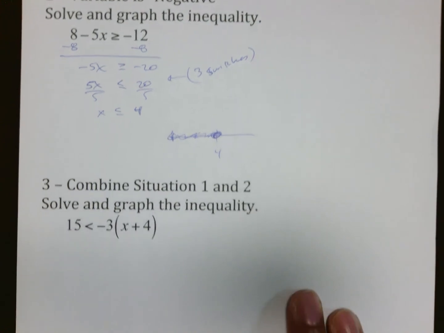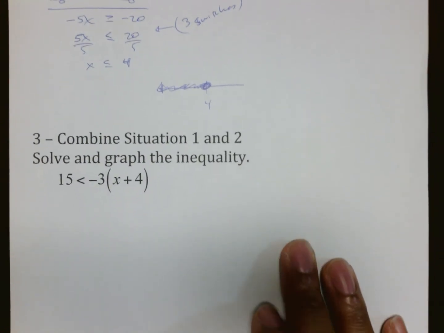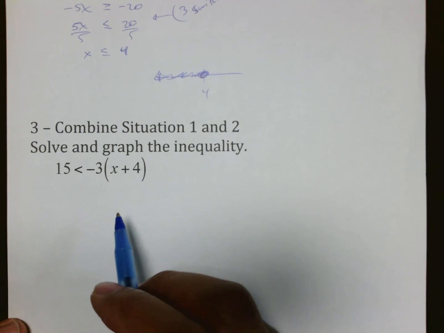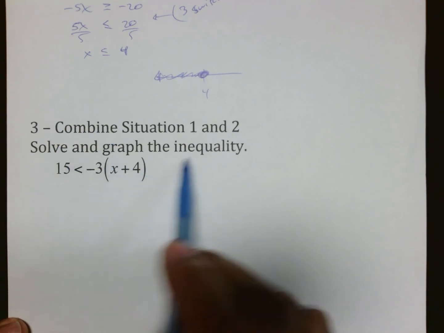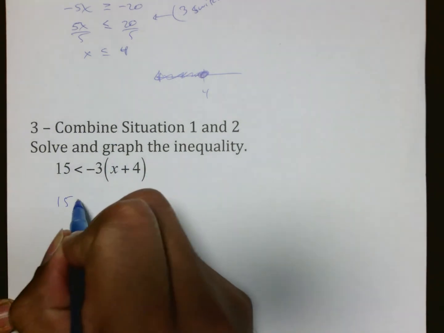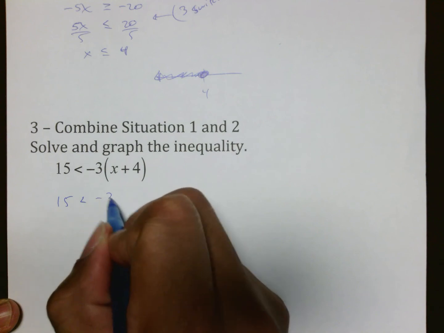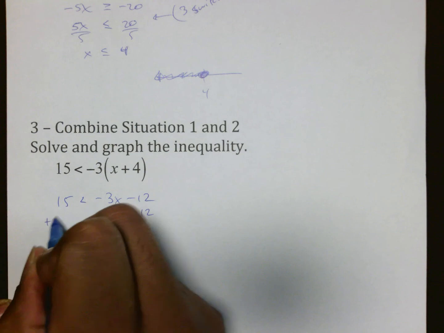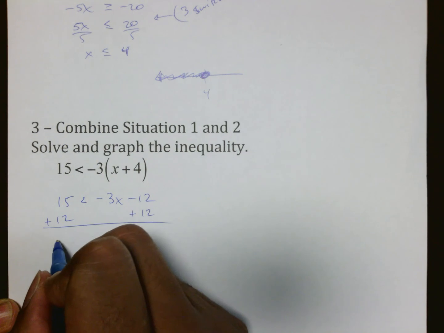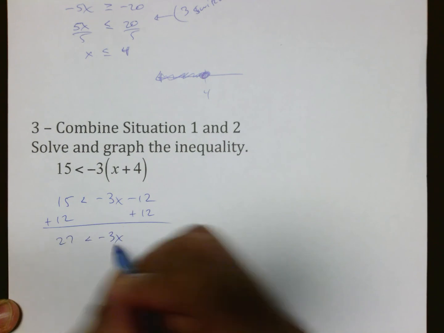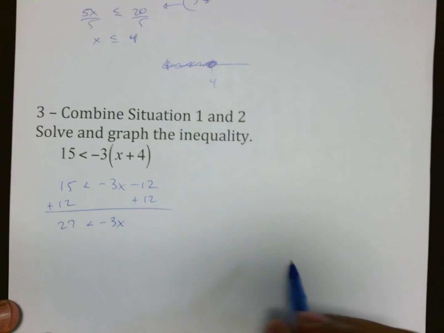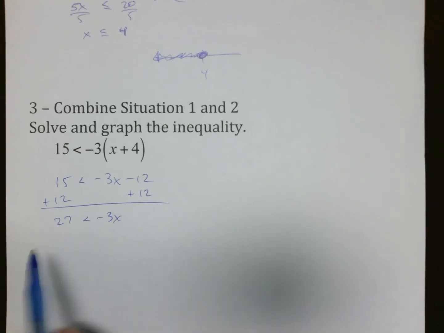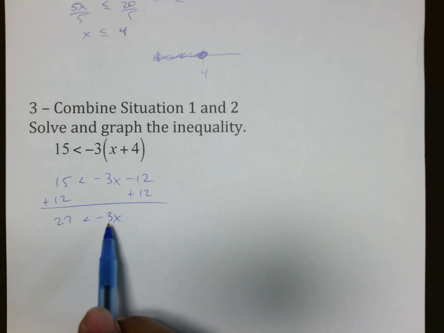And then the last situation for your notes is when situations 1 and 2 are combined. That's what threw me off on the first one, because I noticed it was negative and on the wrong side. On this problem, we're going to work it out. 15 less than the distribution, so negative 3x minus 12. We then add 12 to both sides, getting 27 less than negative 3x. The safest way for me is I don't switch sides unless my x is positive. So I'm going to solve it first and then move my x.